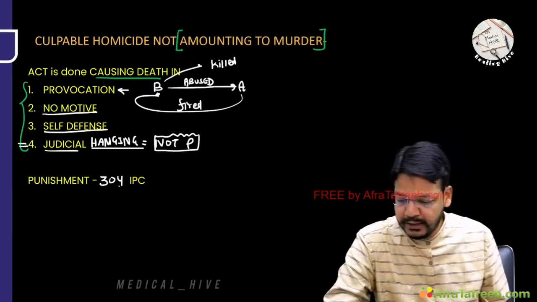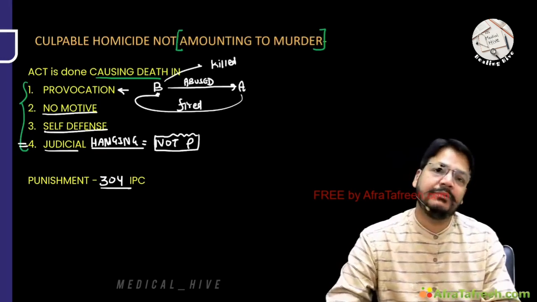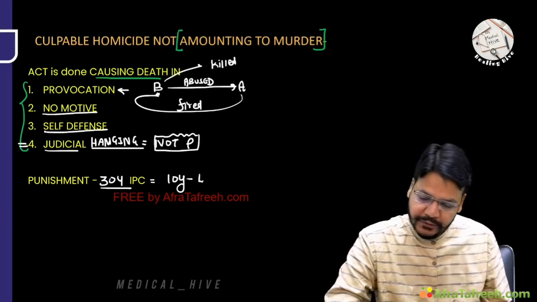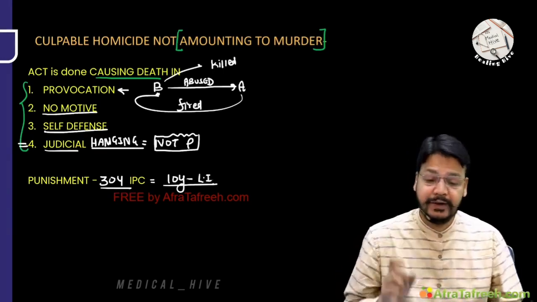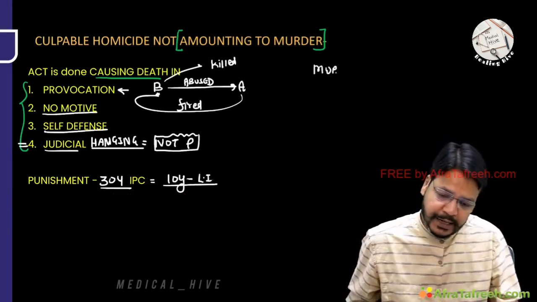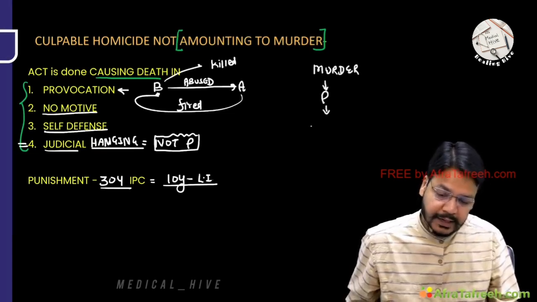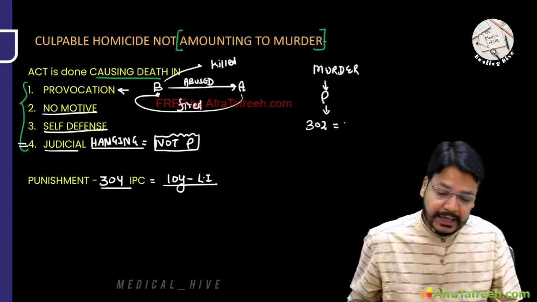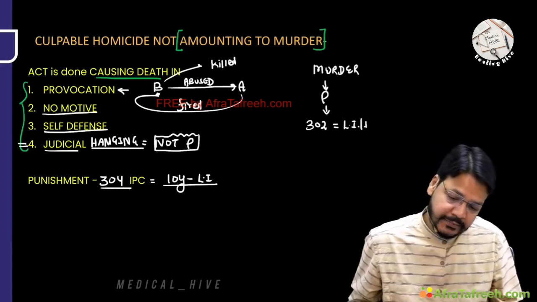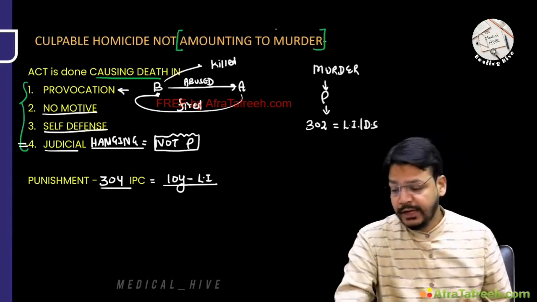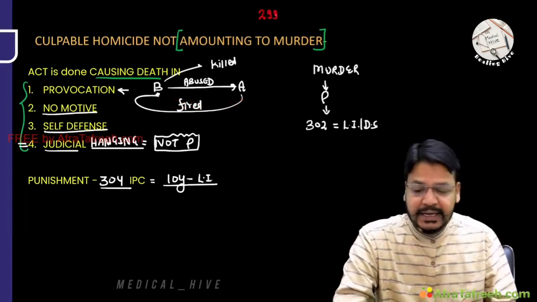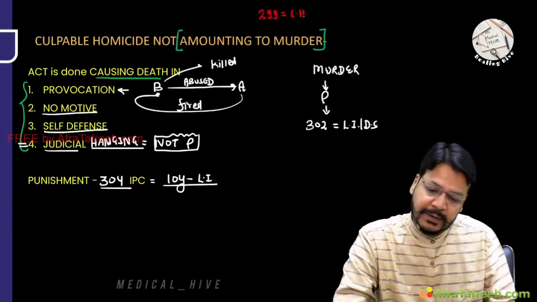And for punishment, 304 IPC comes into action. Here the punishment can be 10 years to life imprisonment. My dear friend, the punishment for murder, that is, culpable homicide amounting to murder, will come under 302 IPC, and here the punishment is life imprisonment or the death sentence. So, in short, what I can tell you is that 299 IPC is a very simple IPC of culpable homicide.